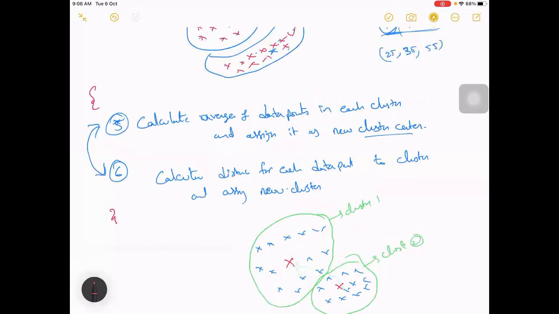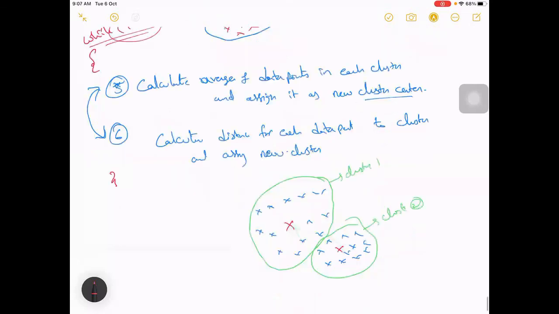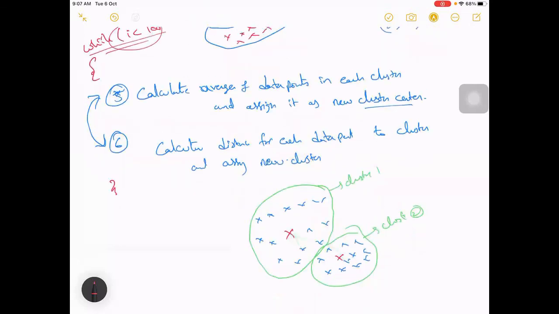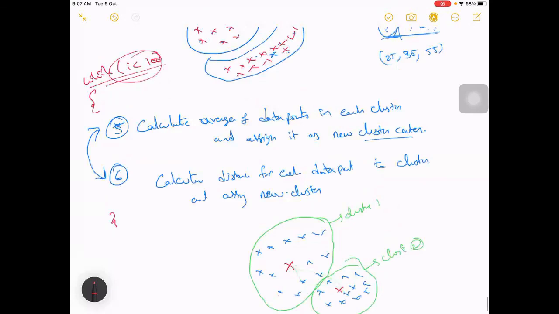I'll put it in a while loop, say i less than 10 or 100. You can set a definition such that this will continue for a few iterations, or you can also keep a measure that if the difference is very small, something like that, if your center is not changing, then you stop it, you break it in the middle.